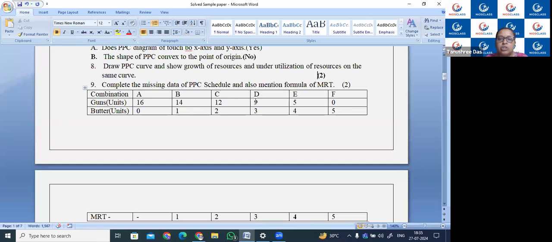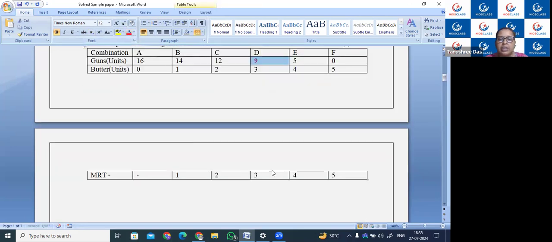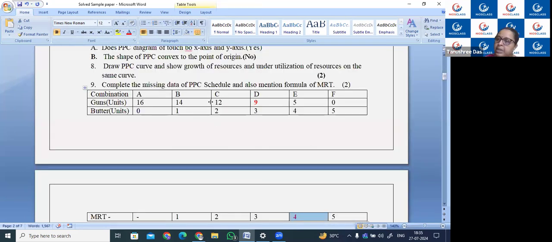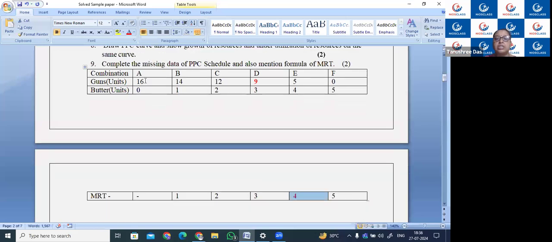The missing data in the question was at this place. I am changing the color so that we can identify. So this place is the missing data in the figure. All these things are given. MRT, you know, marginal rate of transformation. When one product is sacrificed in order to produce another product, it is known as MRT. In the question it is given 16, blank, 14, 11, 12, 22, blank, 3, 3, 5, 4, blank, and 0, 5, 5.